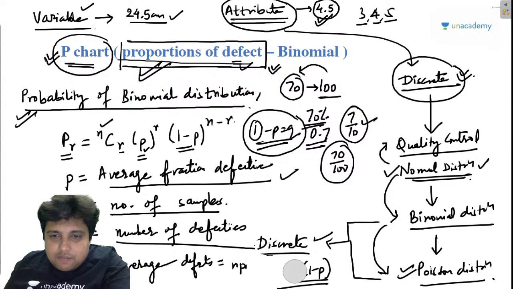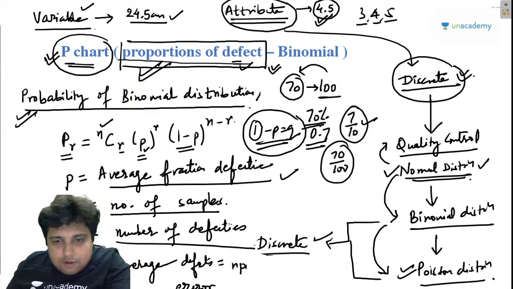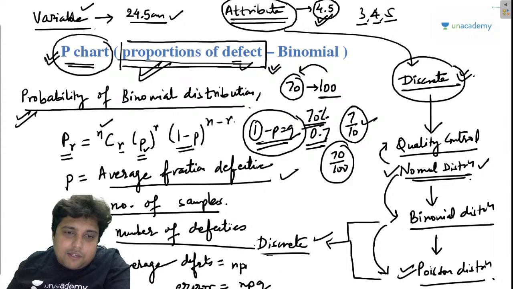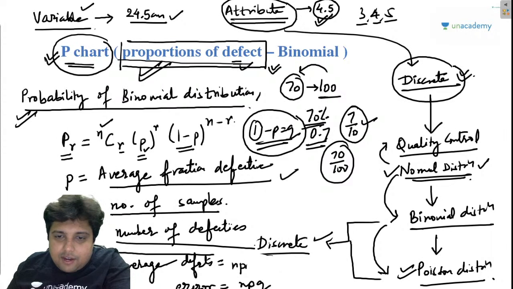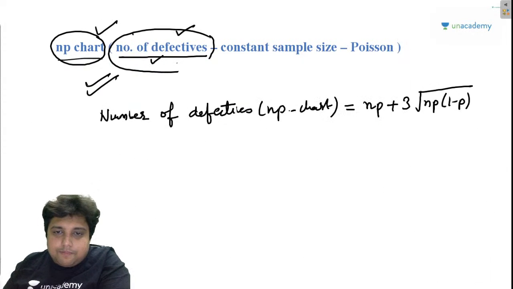Average defects is given by the relation NP, and error is given by the relation NPQ. Okay? Keep in mind these two values, average defect and error. Now guys, if we talk about the upper control limit and the lower control limit.